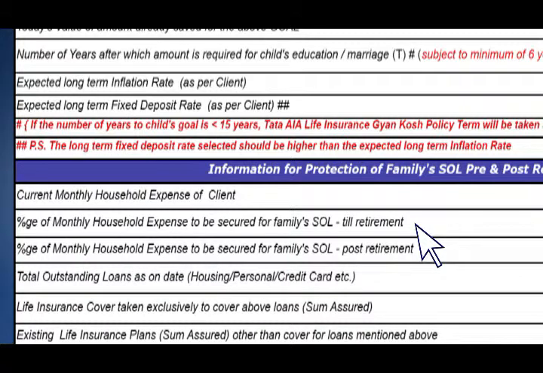The next question is, what percentage of this monthly household expense would you like to secure to maintain the standard of living of your family pre-retirement? At least 75%. Do you think that would be enough? So 25% of your expense is yours? Okay, so we need to plan a little higher. Because why are you planning? God forbid, something happens to us, other things also can happen. I generally recommend to clients for pre-retirement 100%.